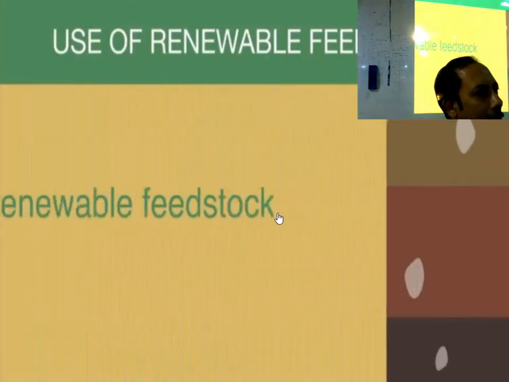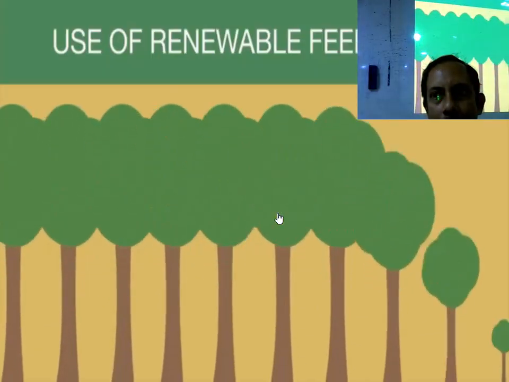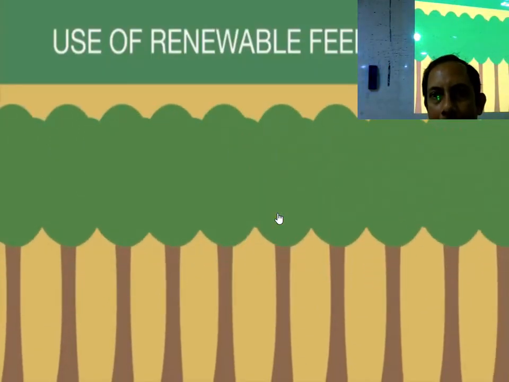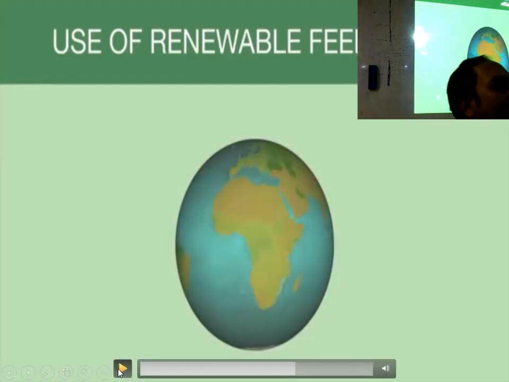Renewable refers to raw material that can be grown or produced by humans. The usage of renewable feedstocks. What is the meaning of renewable feedstock? The raw material that we are using should be renewable instead of non-renewable.